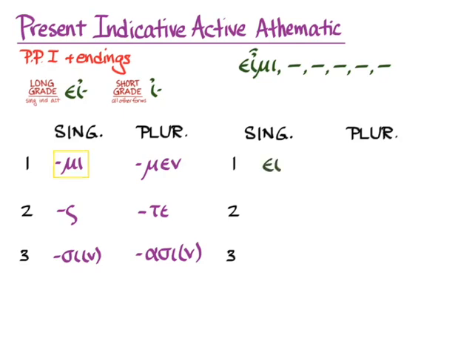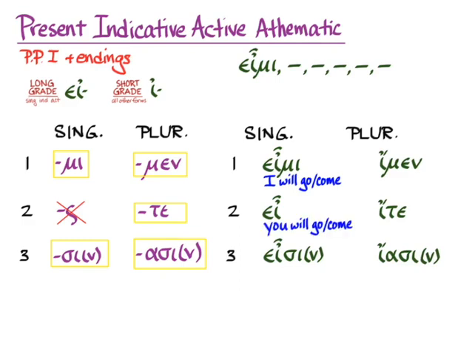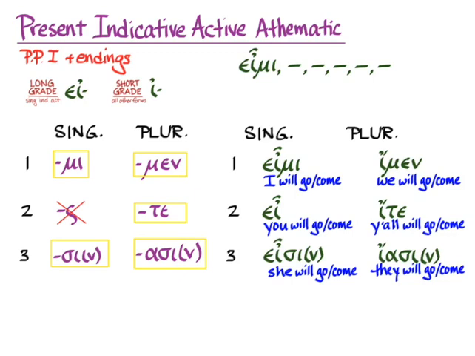So we'll get εἶμι, and here's the place that it doesn't follow the rules, and we get εἶ, εἶσι or εἶσιν, and then we switch to the short grade in the plural, and we get ἴμεν, ἴτε, and ἴασιν or ἴασι. So that gives us: I will go or come, you will go or come, she will go or come, we will go or come, y'all will go or come, and they will go or come.